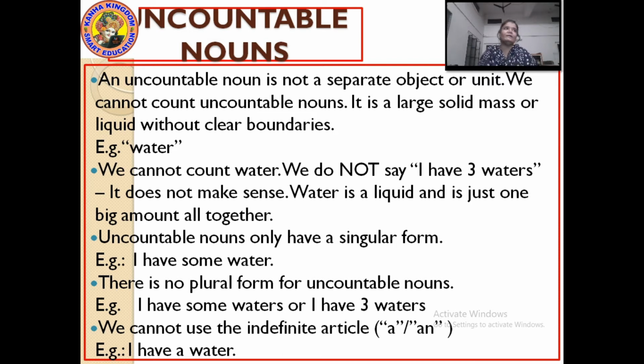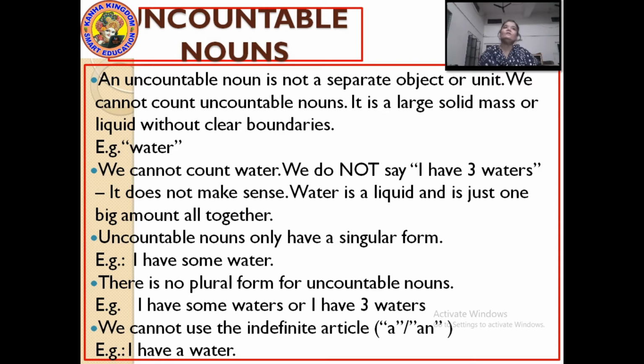Water is liquid and it's just one big amount altogether. If you have water in a bottle, then you will say I have a water bottle. You won't say I have one water. You have one bottle of water with you, but you don't have one water. You will say I have some water, because the water is in a big amount, so it cannot be counted. In a liquid form, you can say.